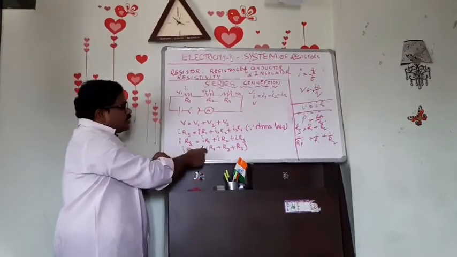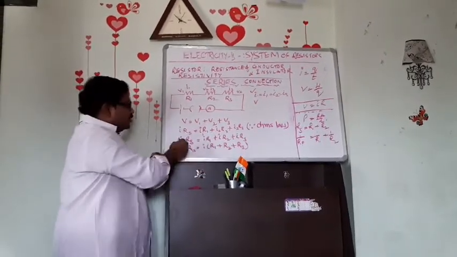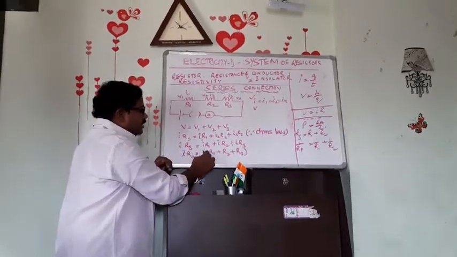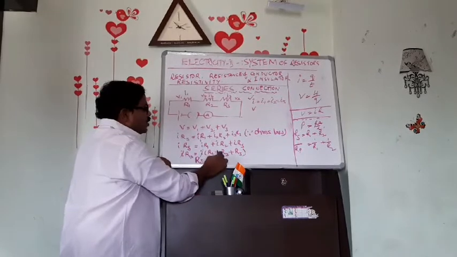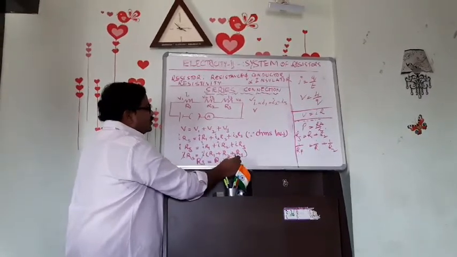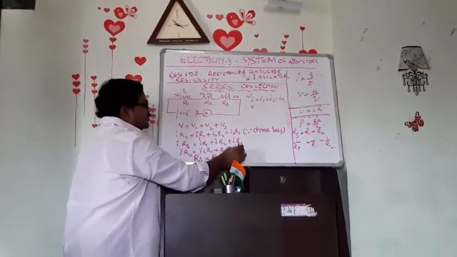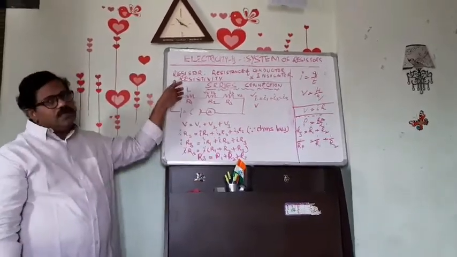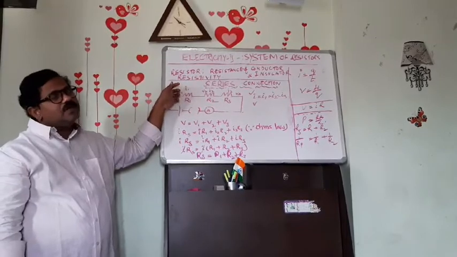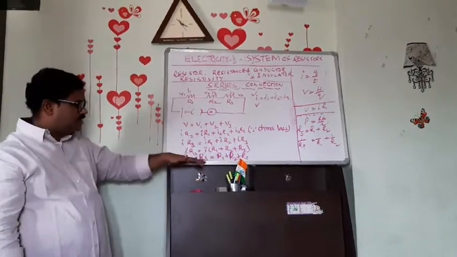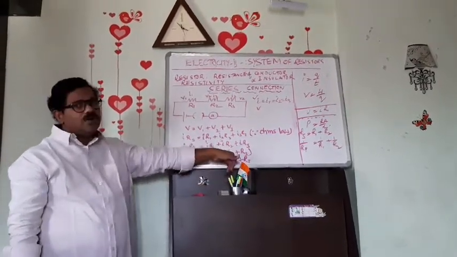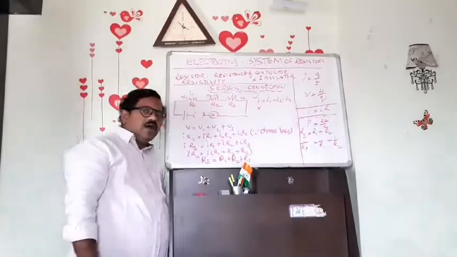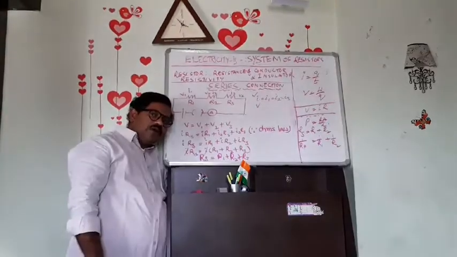Now here IRS equal to I of R1 plus R2 plus R3, so we can cancel I. Then we will be left with RS equal to R1 plus R2 plus R3, the total resistance in the series combination of the resistors. So net resistance is RS equal to R1 plus R2 plus R3.